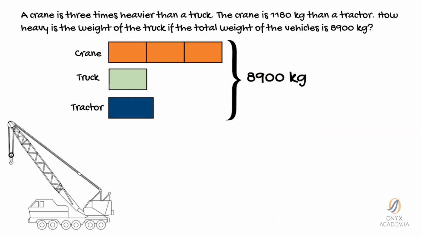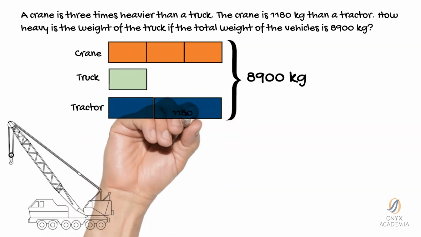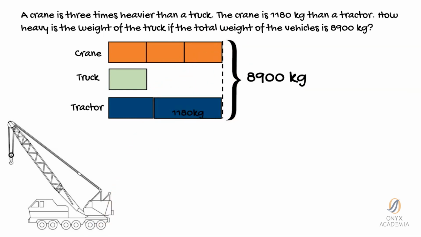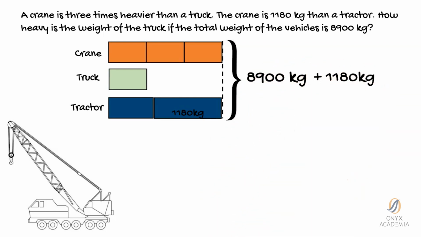The question says that the crane is 1,180 kilograms heavier than the tractor. So, the arrow here represents 1,180 kilograms. Now, let's add 1,180 kilograms to the tractor so that it has the same weight as the crane. By doing so, the new total weight of the 3 vehicles will be 8,900 kilograms plus 1,180 kilograms, and this will give us 10,080 kilograms.